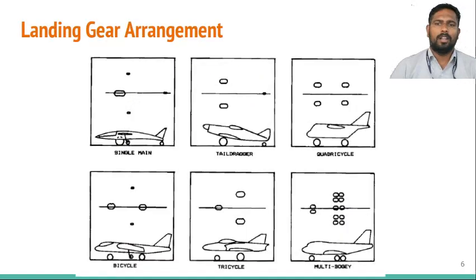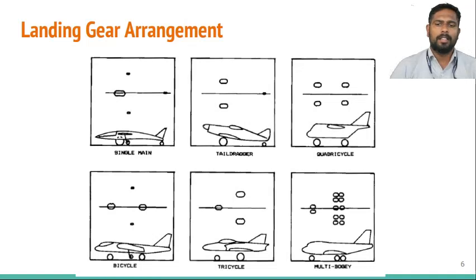These are the 2D images that represent the landing gear arrangement. First one is a single main landing gear that constitutes two landing gears side by side, situated in the wings. The main landing gear is situated at the fuselage. The second one is tail dragger. Third one, quadricycle, which constitutes 4 landing gears, 2 in the front and 2 at the back.